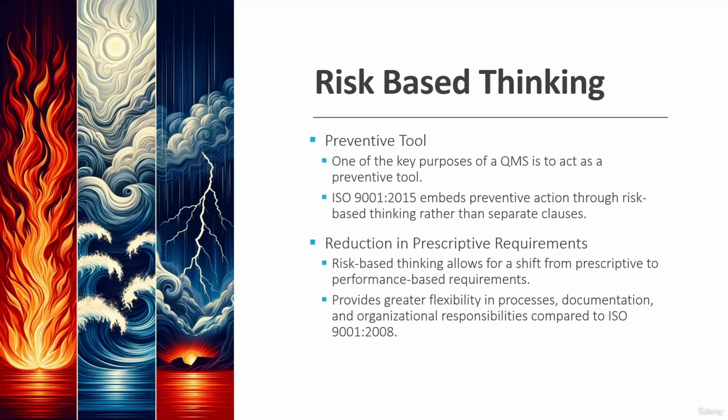And basically, that leaves a lot of flexibility with the companies to decide what level of documentation they need, what level of processes they need to define, what level of records they need to keep. It all depends on the level of risk which the company sees based on the factors in which this company is working. So this is risk-based thinking. Now the next basic concept which we will be talking about is the PDCA cycle. Let's talk about that in the next video.